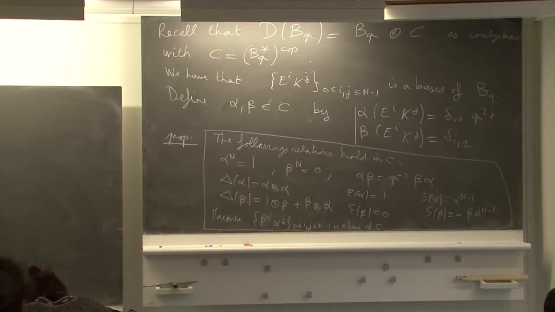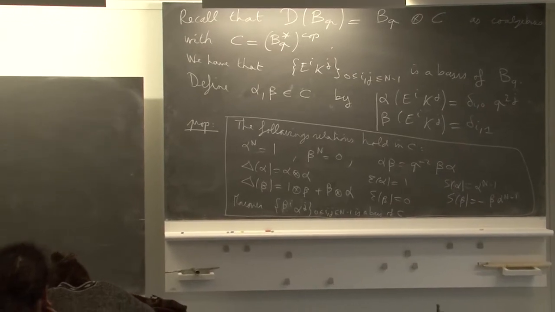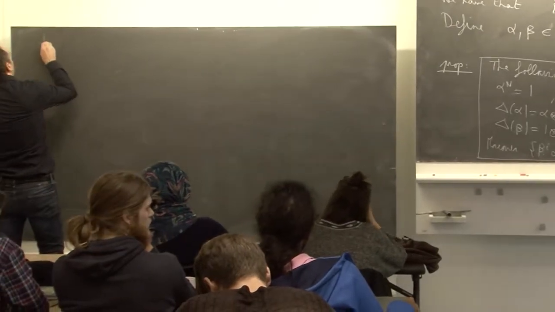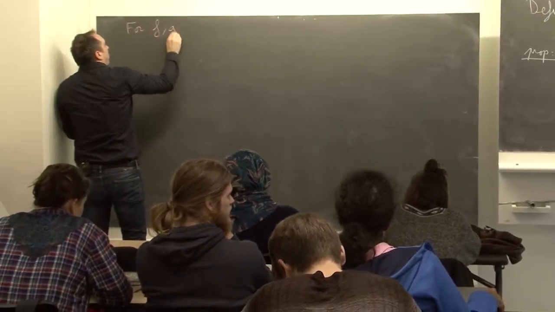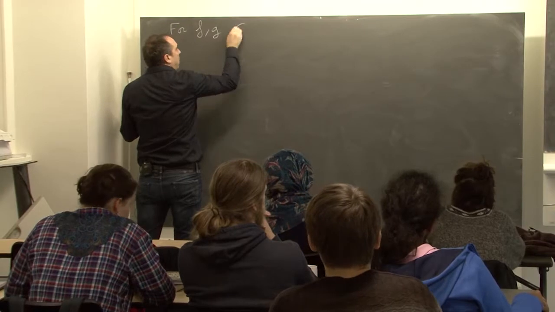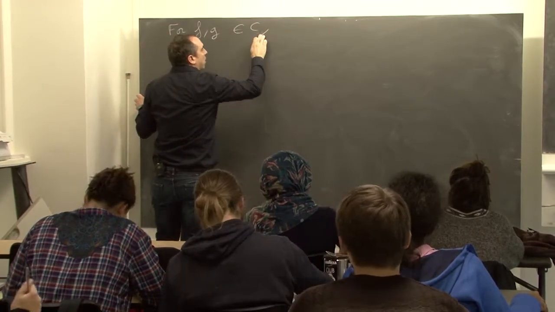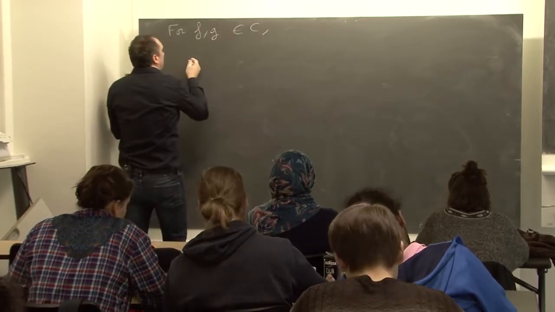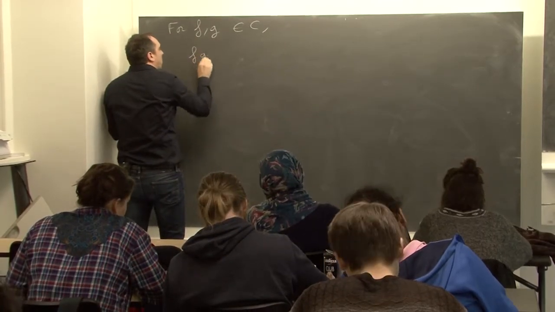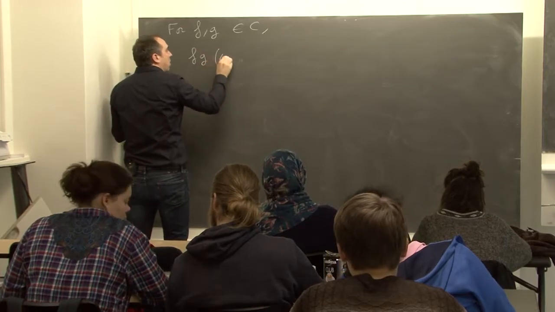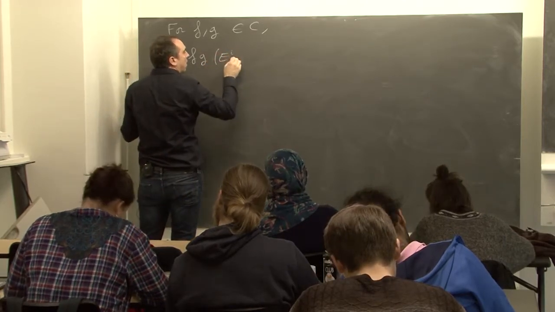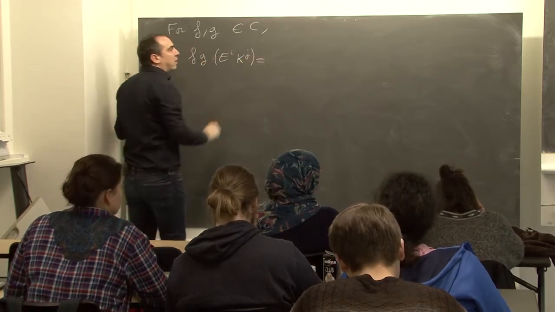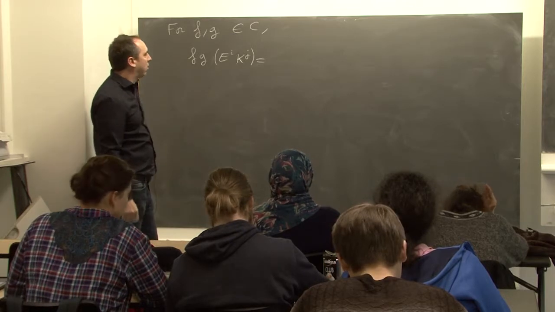Okay, so first we need to record what the product of C is. If I have two linear forms on B_q, f and g, their product is given like this. What is the formula?